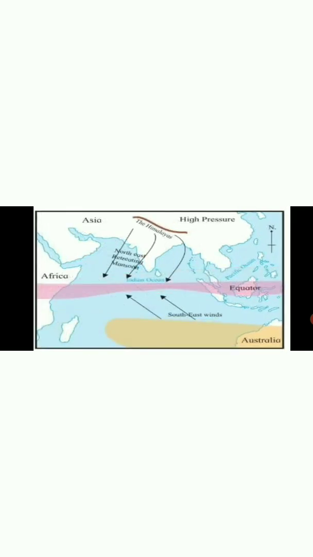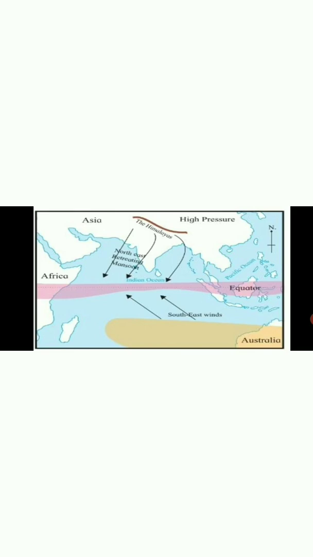That means it's raining. Now see in the next figure, from September to December, because of the low pressure area developing near the equator, you can see the very thin lines at the equator side. So there is a low pressure developing at the equator side, and winds blow from the Indian subcontinent towards the equator.